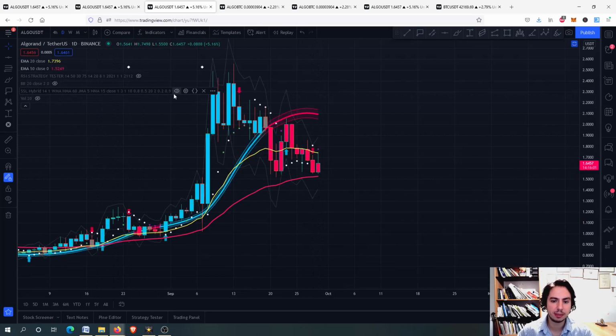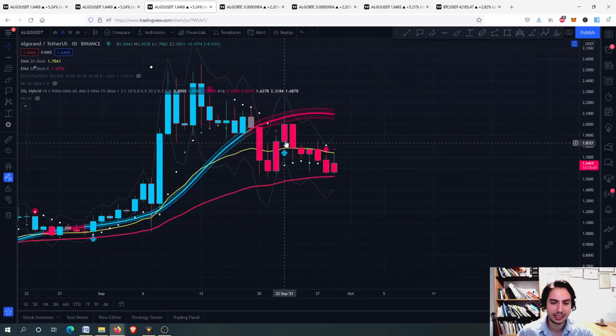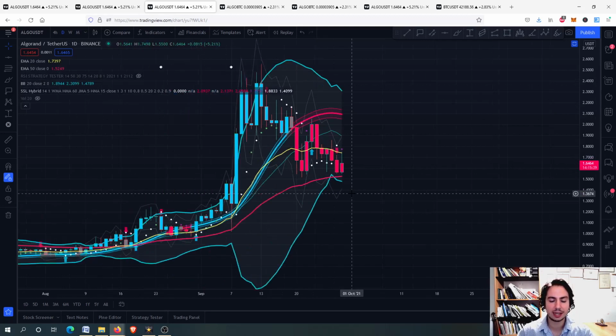Let's open up a little bit the SSL hybrid in case we have a buying opportunity. SSL hybrid is doing badly, okay? I believe that in bearish markets it can't identify buying opportunities, buying entries, so well. You can see here we had a buying opportunity, and a selling opportunity here, so we should use it as a stop loss. But anyway, it isn't doing so well in many altcoins I have seen.